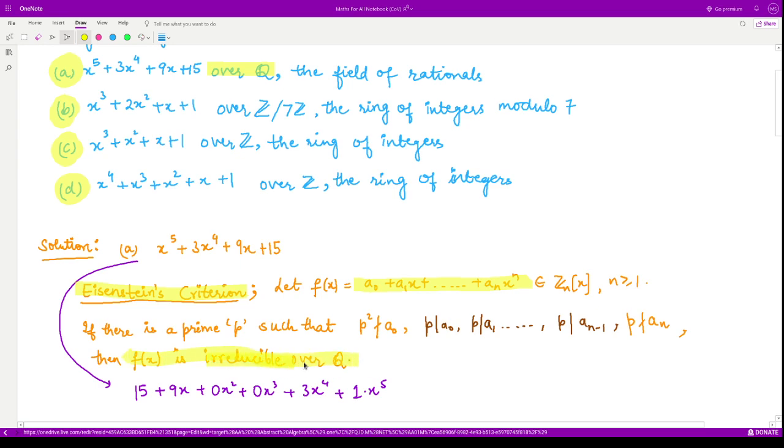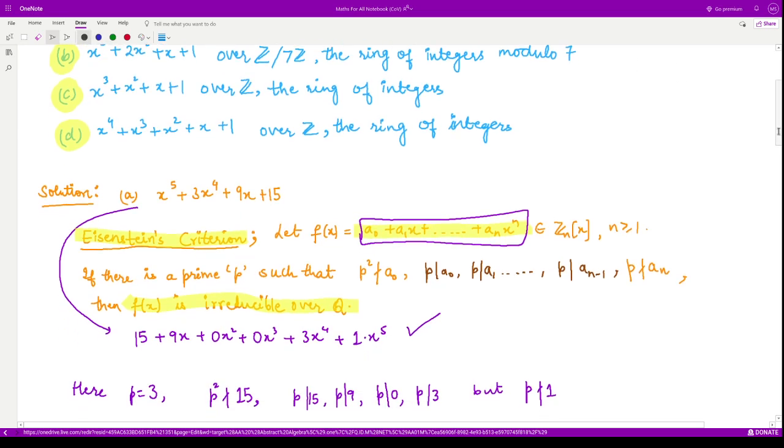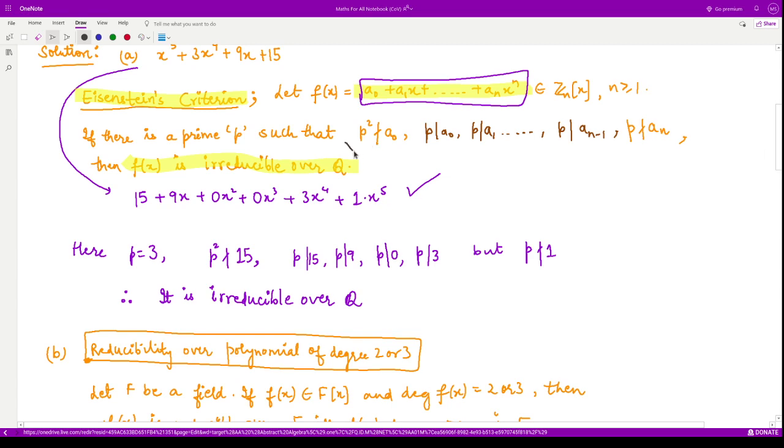For a detailed discussion about this result, you can see the link given in the description below, right? As of now, we just write this polynomial in this form, right, which is equivalent, which is somewhat in this form, that is we write the constant term first, then the terms accordingly, right? So now can you think of some prime number which can satisfy these conditions?